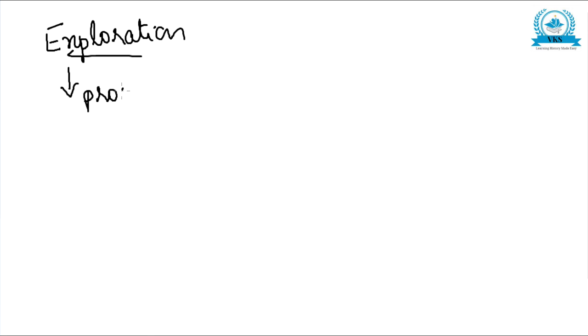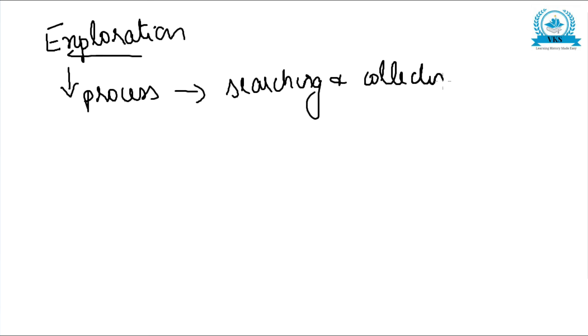So let us see some important terminologies here. The first one is exploration. So what is exploration? Exploration is a process of searching and collecting objects related to the past.